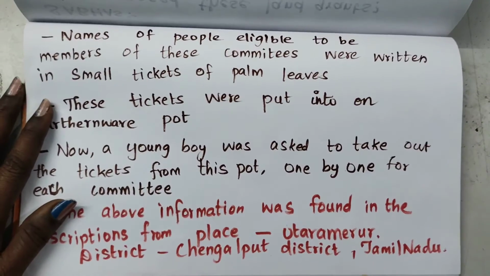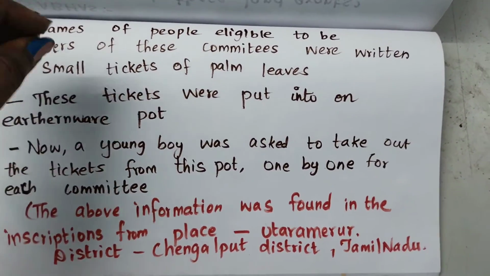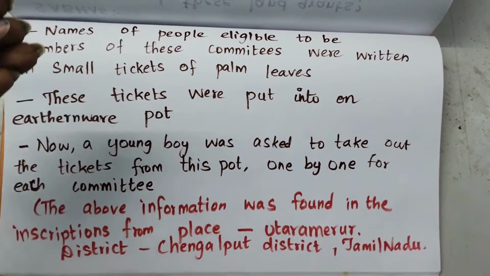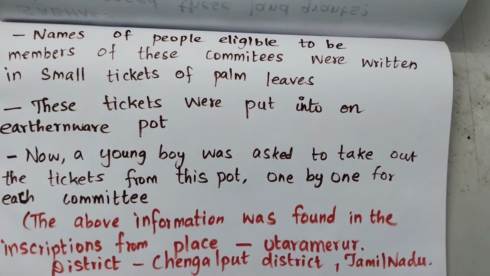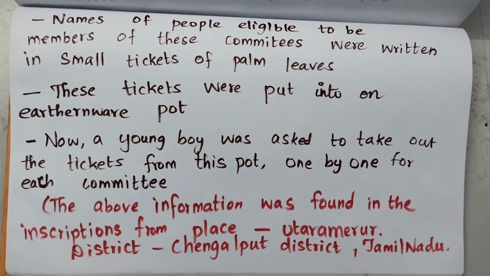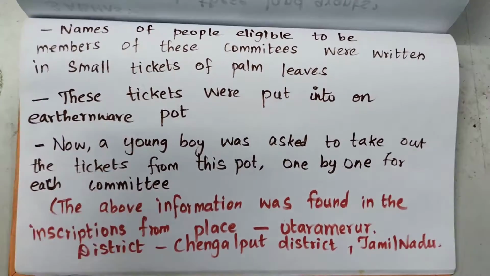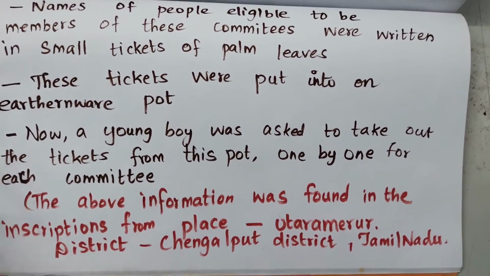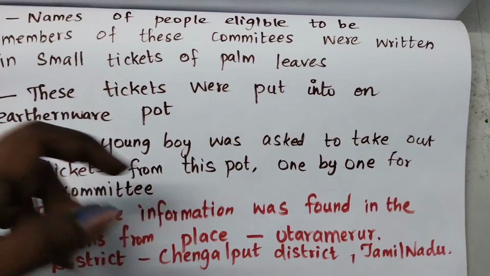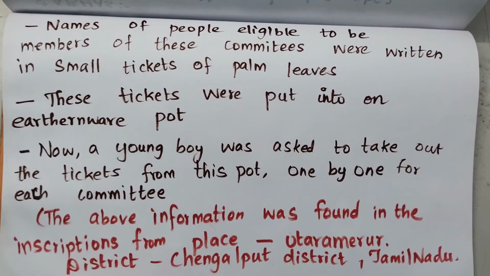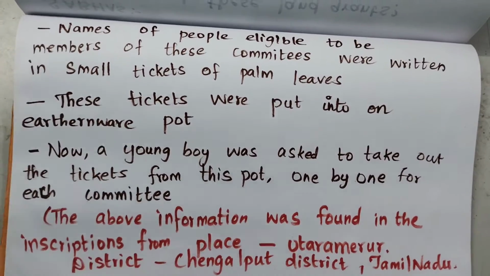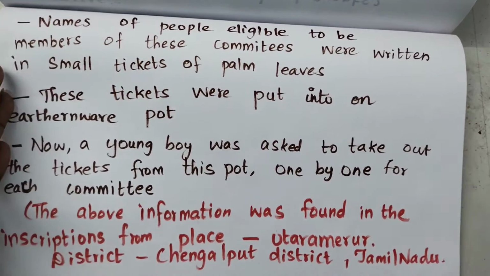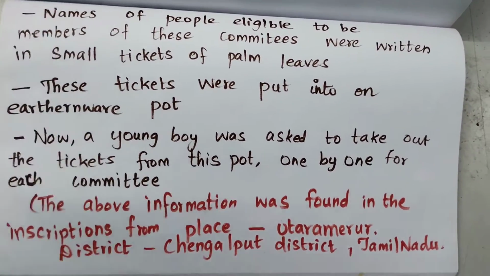The same thing happened in this Sabha. The names of people who were eligible to be members of these committees were written on small tickets of palm leaves. We all know the palm leaves which are taken from palm trees, isn't it? These tickets were put into an earthenware pot. What do you mean by earthenware pot? As we use mud pots, no? The same thing. After that they'd call a young boy and ask him to take out the tickets from the pot. One by one, those whose tickets were taken became the committee members of the Sabha. Like this, they chose the Sabha people.